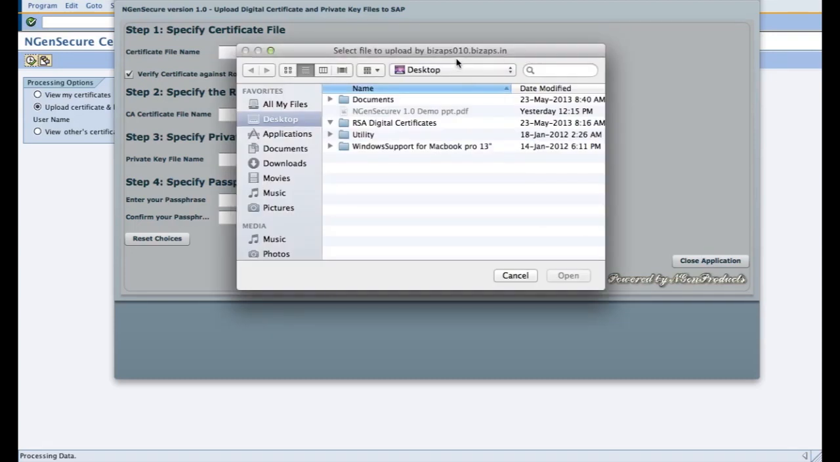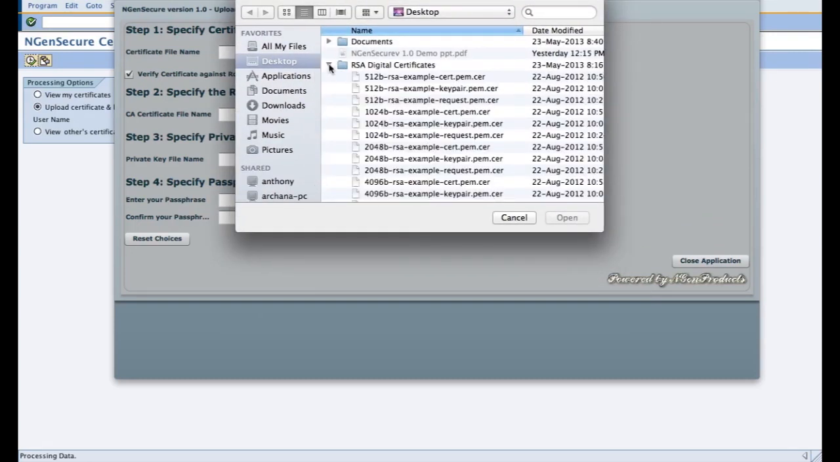So when I click on browse, I go for the RSA digital certificates provided by my certificate authority. So for test purpose, I am using some test digital certificates. So now I'm choosing 1024 bits RSA certificate, which is in PM format. So that is the format which the product recognizes.